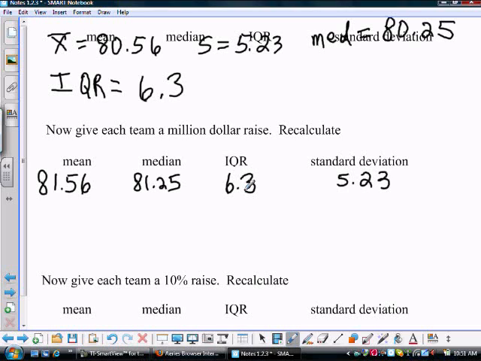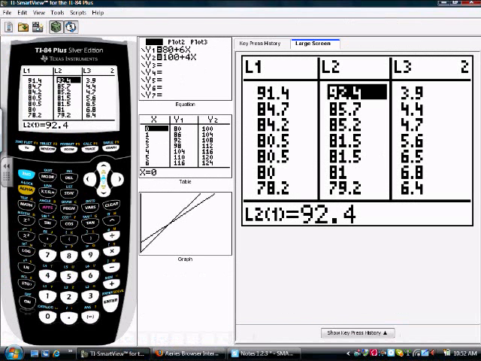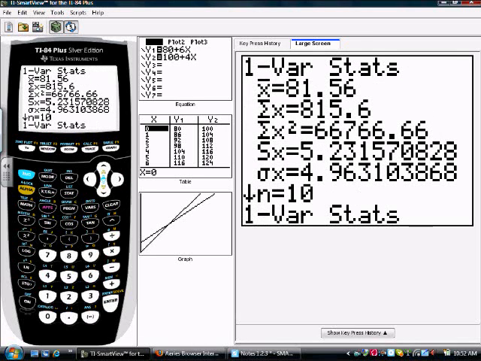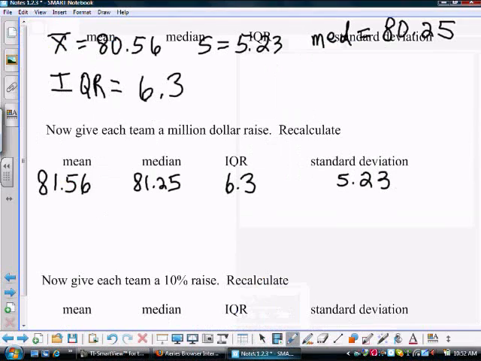That's for the original list. So when you do your one var stats, you have to tell it second list two, and that will give you the one var stats for list two. Not two var stats, one var stat. You go to one var stat, hit enter, and then hit second two, and it'll give you the one var stats for list two. Okay, good.